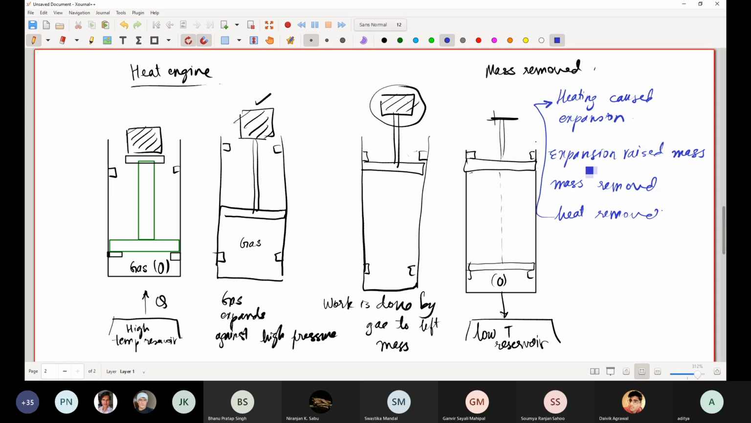So in this expansion process, you push the mass which is heavier. So you did more work in doing this than in coming back, because in coming back there was no back pressure. We removed this mass. We did not keep this mass. So in this entire process, you effectively did work done by the system.